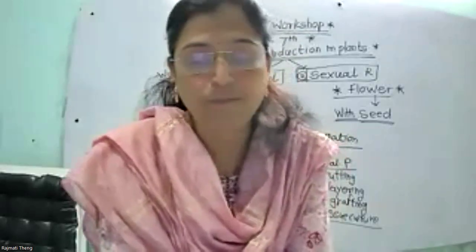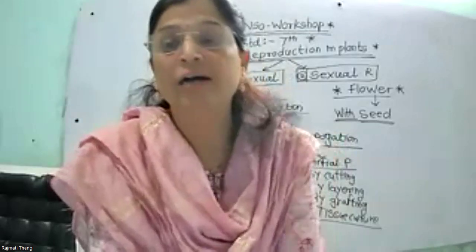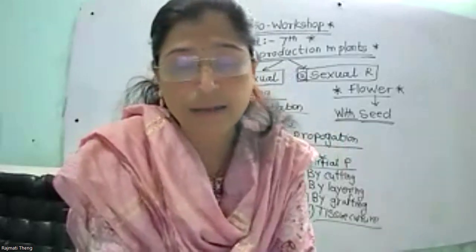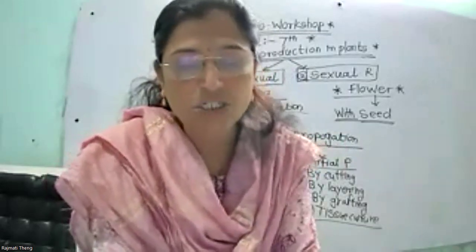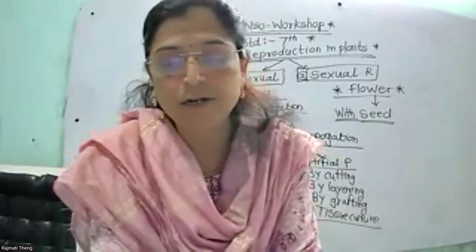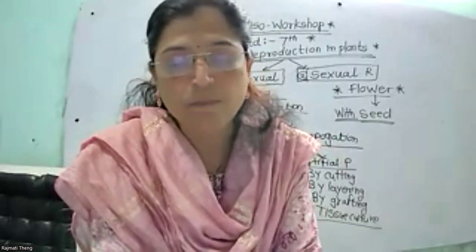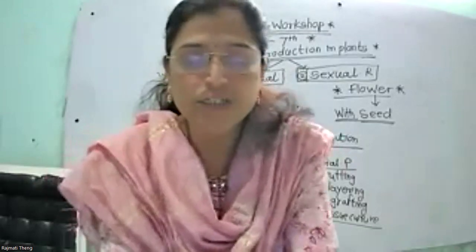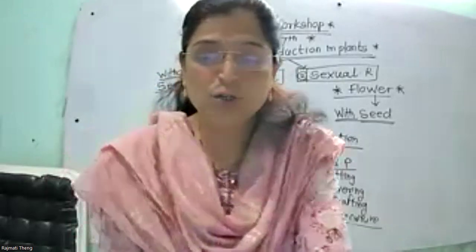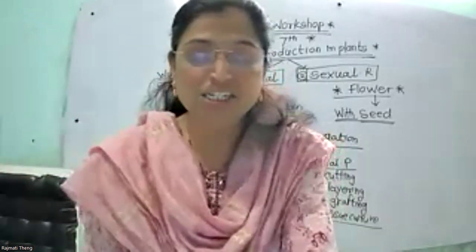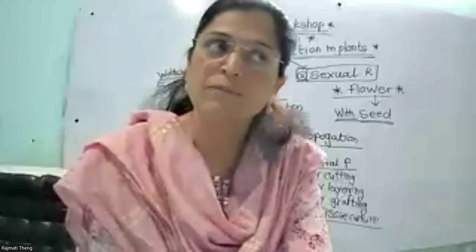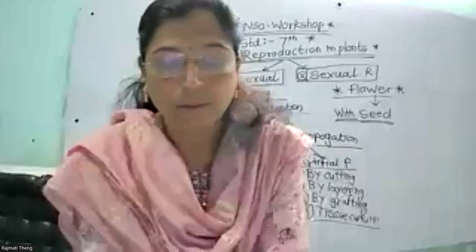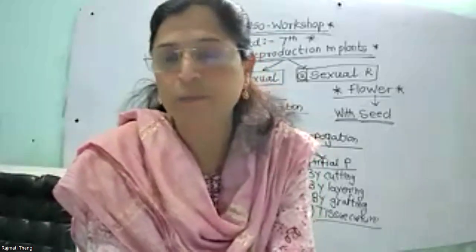ओके, सो कौन से एग्जाम्पल है कि प्लांट से बट रूट से रिप्रोड्यूस होते हैं. फॉर एग्जाम्पल रूट्स ऑफ डहालिया, roots of sweet potato, roots of asparagus. Okay, in the first year, in the root they store the food, and in this next season new plants are reproduced from those roots. Now next one, by underground stem.